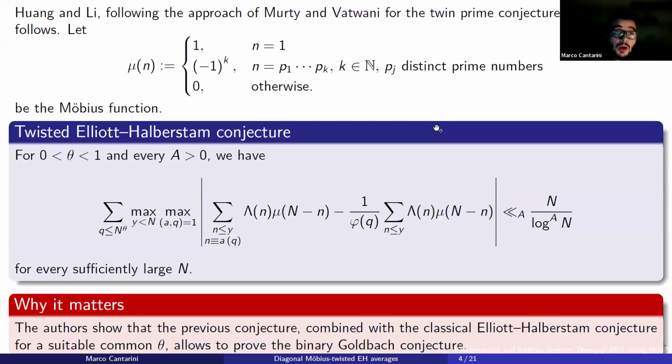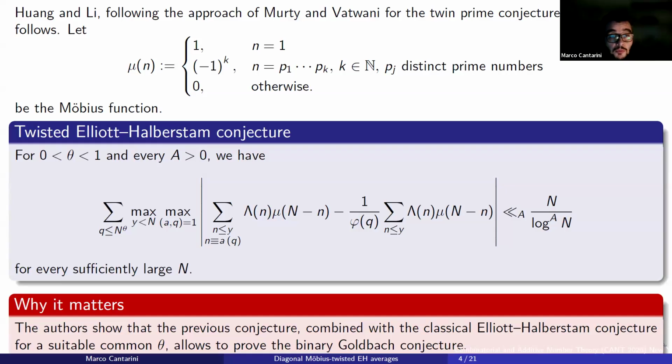And this is essentially what Wang and Li did, following an approach of Murty and Vatwani for the twin prime conjecture. And so they proposed a suitable variant of the Elliott-Halberstam conjecture that they called the twisted Elliott-Halberstam conjecture. Essentially, they replaced the summatory function of the von Mangoldt function with essentially a discrete convolution between the Lambda function and the Mobius function. And clearly, the presence of the Mobius function in this form allows us to insert some information that, in some sense, overcomes the difficulties of the parity barrier.